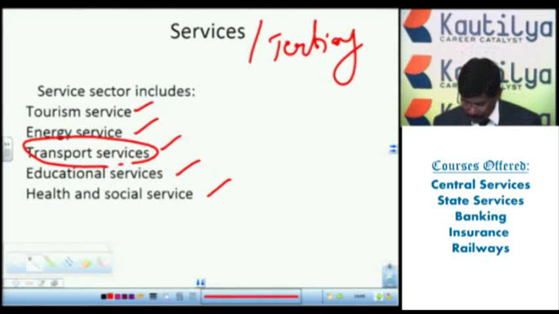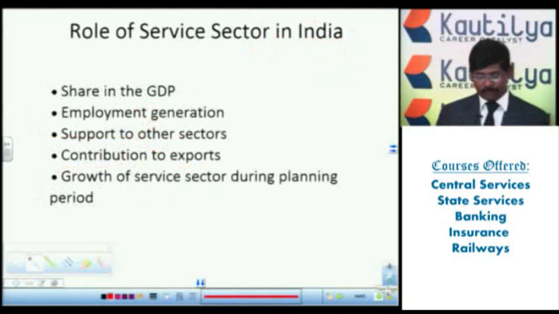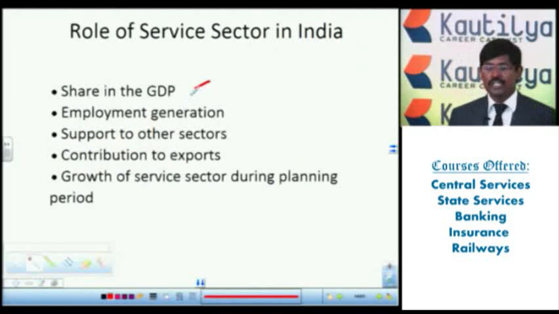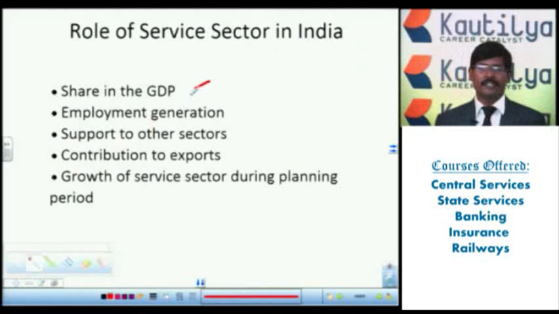For this equal importance, what are the things? Here, the role of the service sector in India. Your share in the GDP of the service sector is tremendously increasing. It is increasing day by day because more of the population is depending on this, and production units provide more service. So the GDP share is increasing day by day.